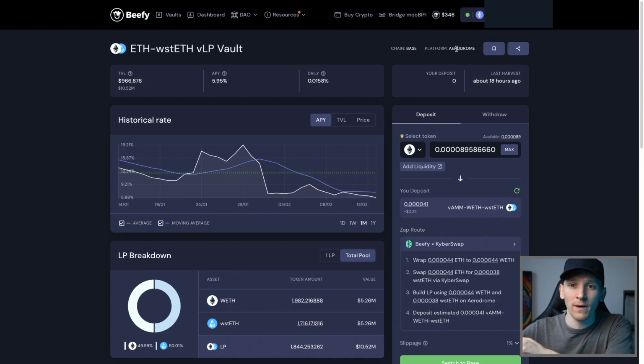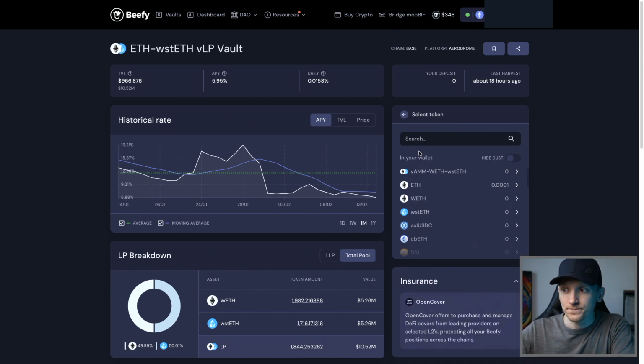Beefy is an automated strategy. It takes all of the incentives and other fees and wraps them up and reinvests them back into the yield farming, essentially. If you don't do this, what you end up with is a bunch of incentive tokens of decentralized exchanges, which you don't want. So this yield farms all incentives and fees and puts it back into the asset that you actually want exposure to, which is ETH in this case.